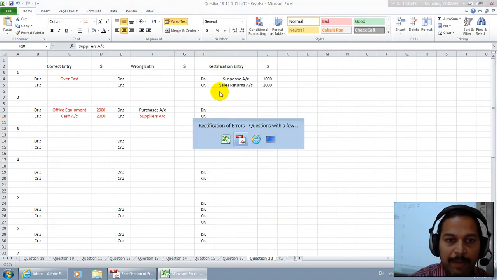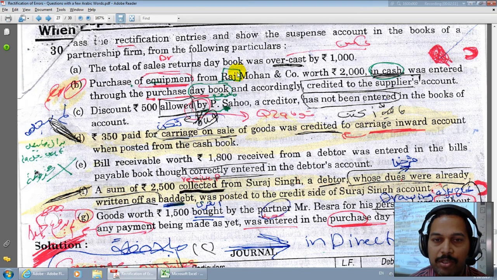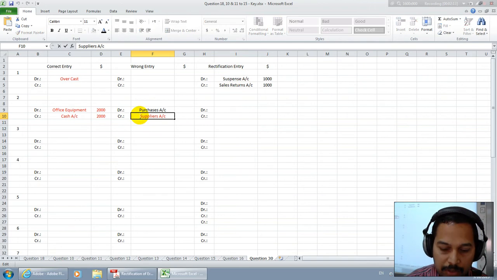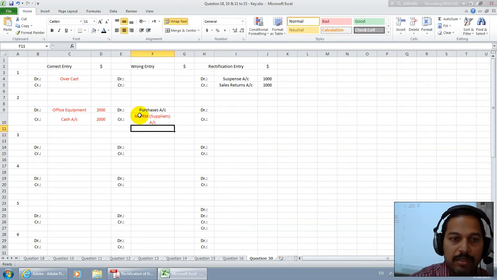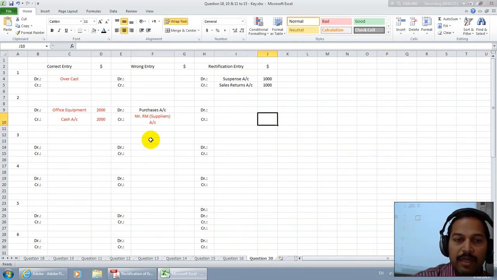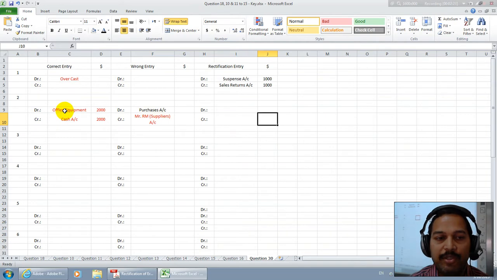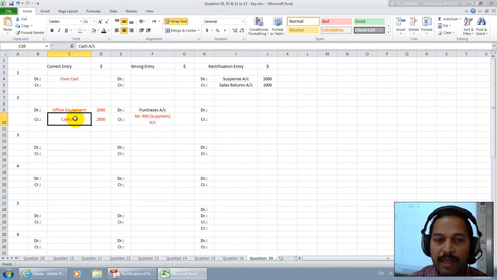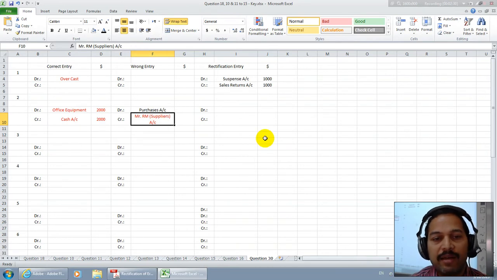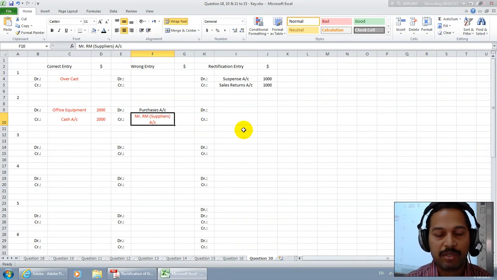The name of the supplier was already known. We know that name, Mr. R, Mr. RM. In brackets I would like to keep the supplier's name. This is the mistake. Therefore, nothing is being posted correctly. We purchased equipment, they considered it as goods, and we paid in cash, but they considered this a credit transaction. Without any money, we purchased it. Therefore, the whole thing went wrong here.